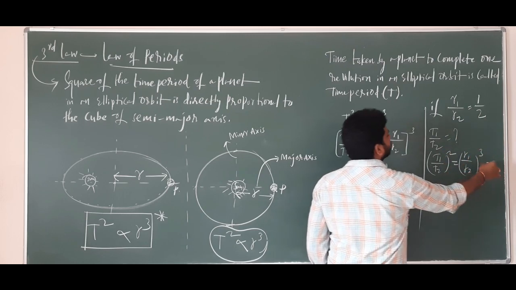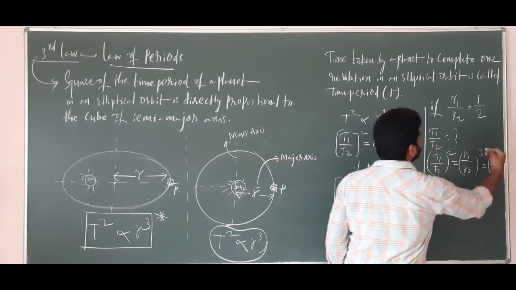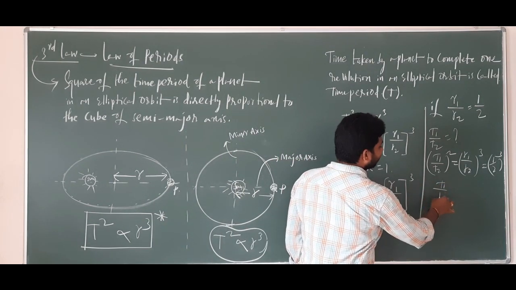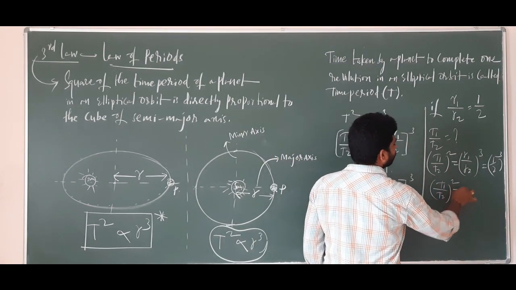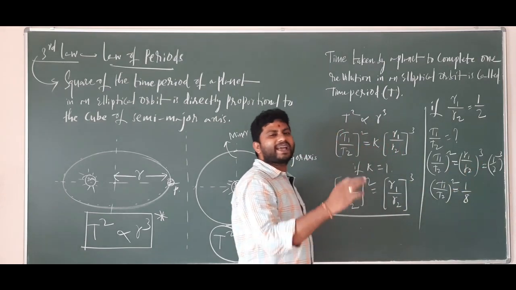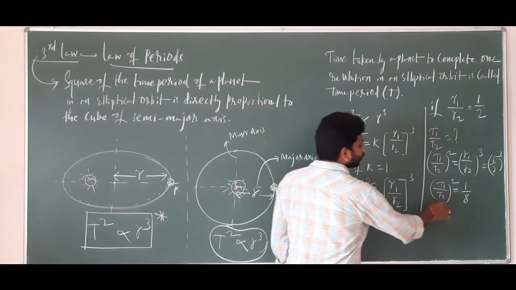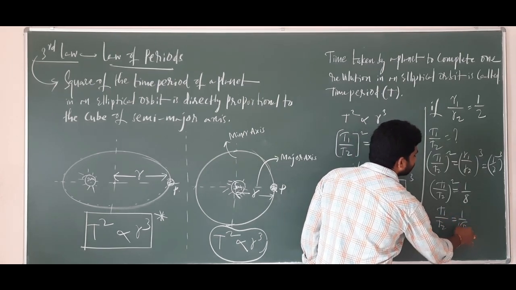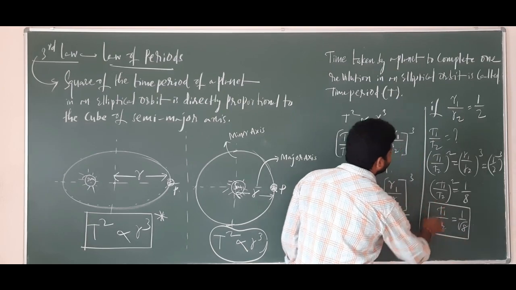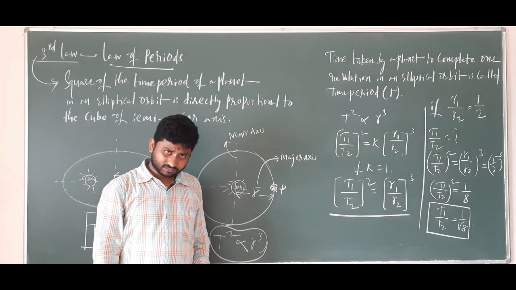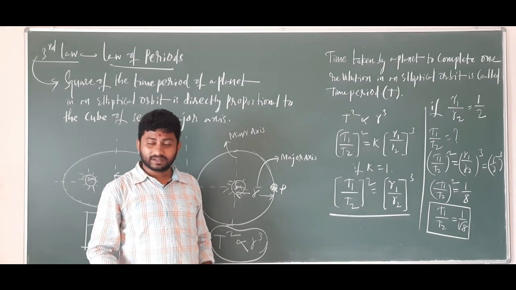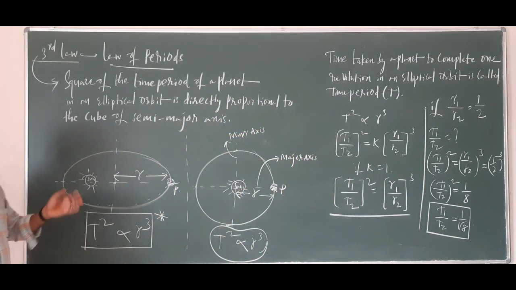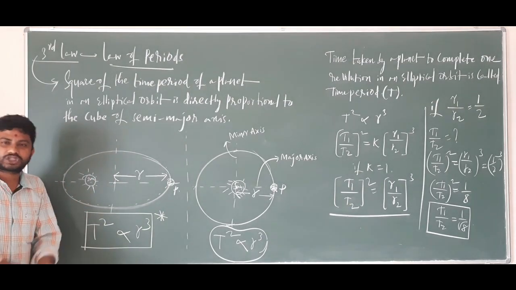What is R1 by R2? 1 by 2, whole cube. (1 by 2) whole cube is 1 by 8. So (T1 by T2) whole square is 1 by 8. If you apply square root on both sides, you get T1 by T2 equal to 1 by root 8. The ratio of time periods of these planets will be 1 by root 8. Like this, questions can also be asked based on Kepler's third law of planetary motion.